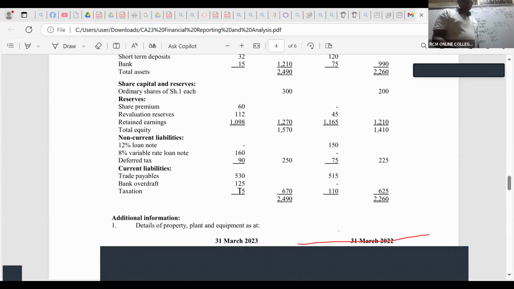Do we have any deferred tax? Yes. If you look at non-current liabilities, we have deferred tax here. Then we have 75 versus 90. So deferred tax brought down is 75. Deferred tax carried down is 90.